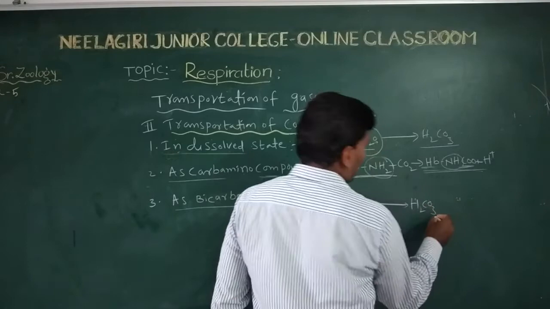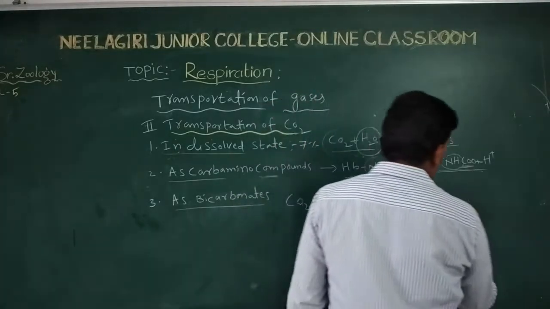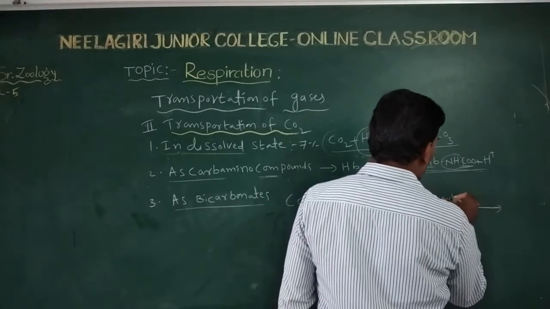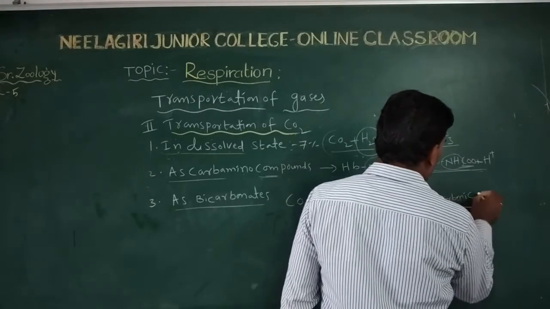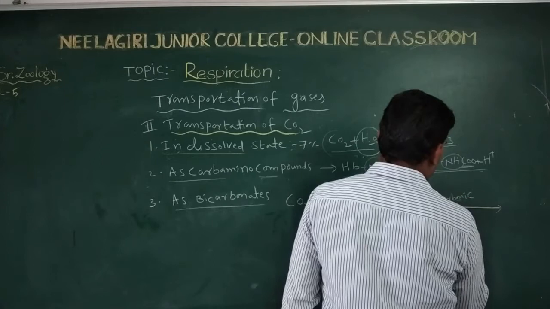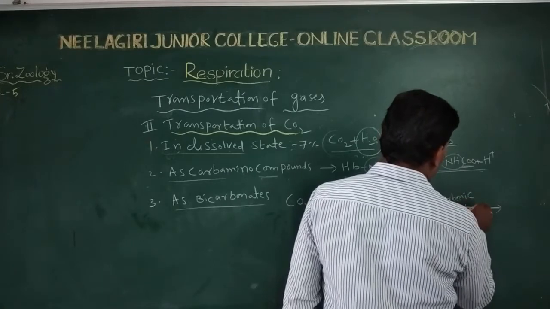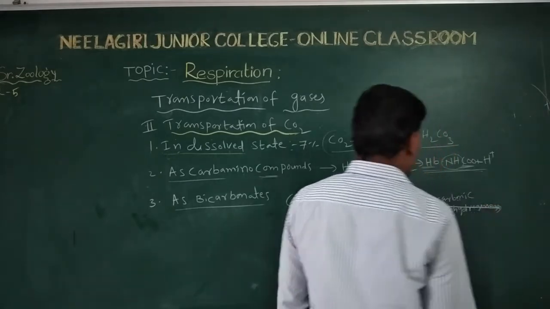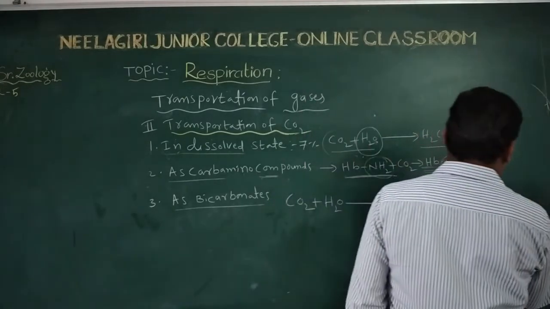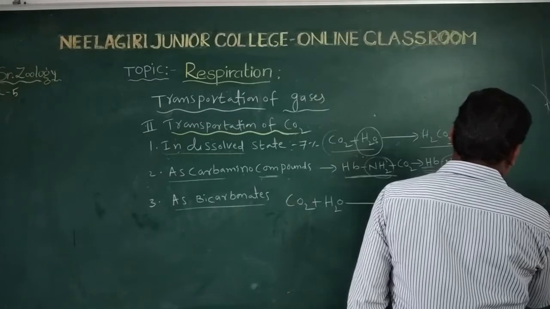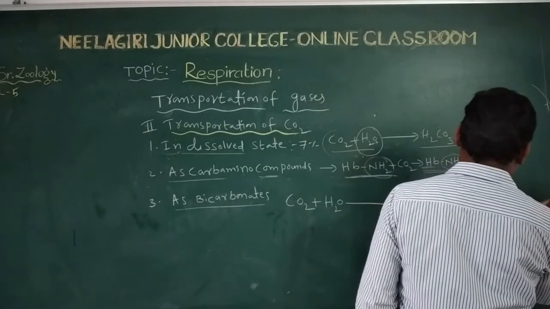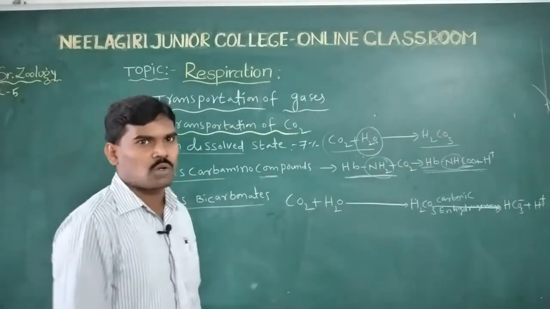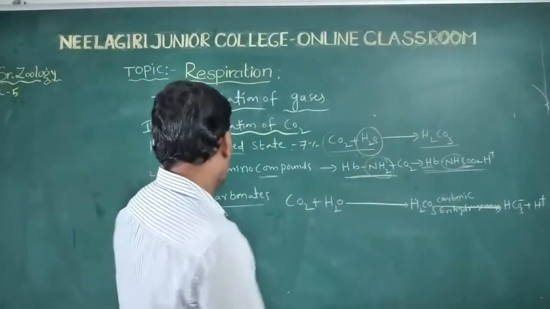Carbonic acid immediately breaks down, through carbonic anhydrase, into bicarbonate plus hydrogen ions.